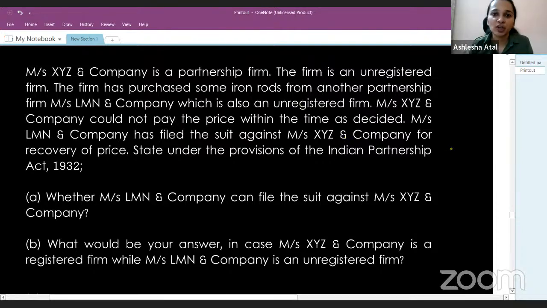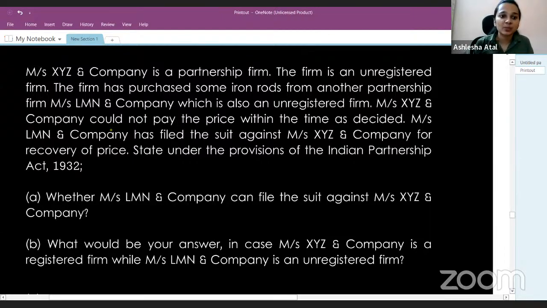Yeah, so moving on to the next question. Messrs. XYZ and Company is a partnership firm. The firm is an unregistered firm. The firm has purchased some iron rod from another partnership firm, Messrs. LMN Company, which is also an unregistered firm. So there are two firms here. They have entered into some purchase contract, and both of the firms are unregistered firms.